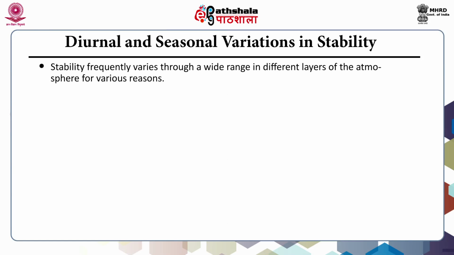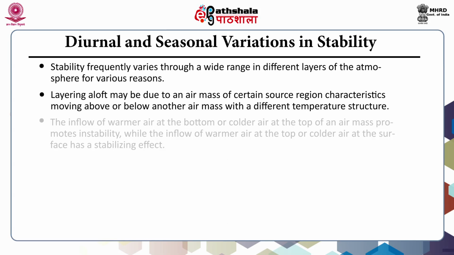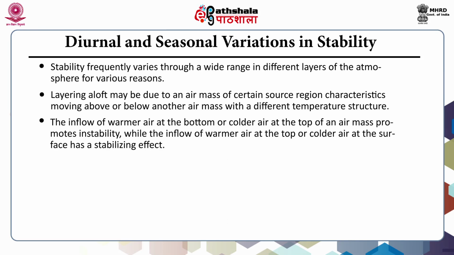The stability frequently varies through a wide range in different layers of the atmosphere for various reasons. The layering aloft may be due to an air mass of certain source region characteristics moving above or below another air mass with a different temperature structure. The inflow of warmer air at the bottom or colder air at the top of an air mass promotes instability, while the inflow of warmer air at the top or colder air at the surface has a stabilizing effect.